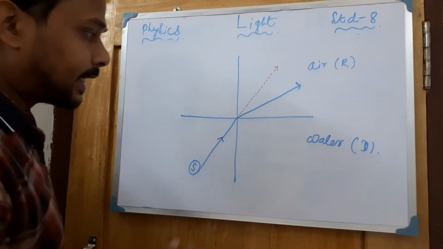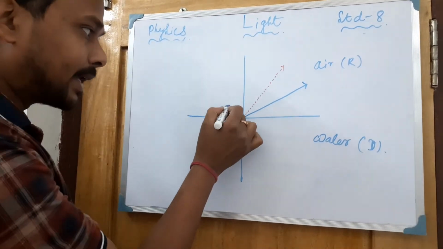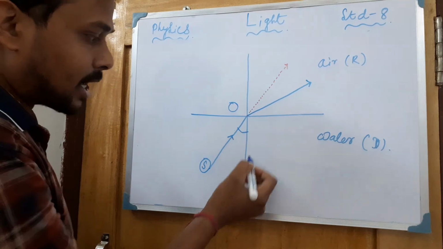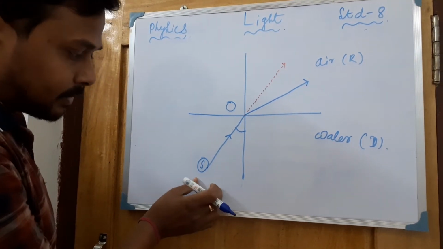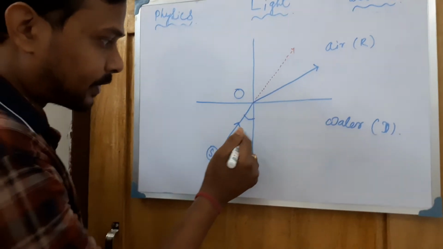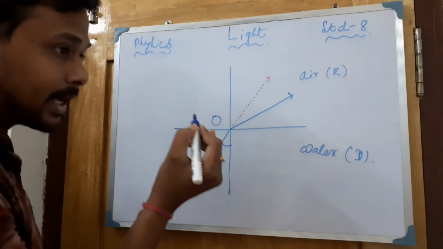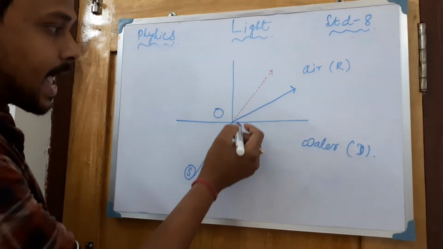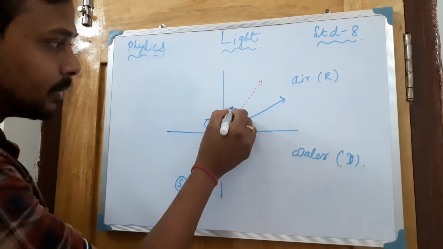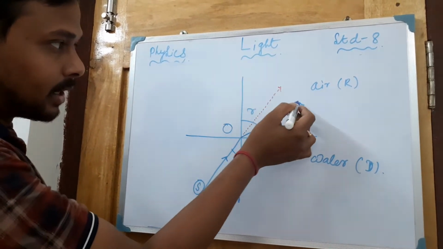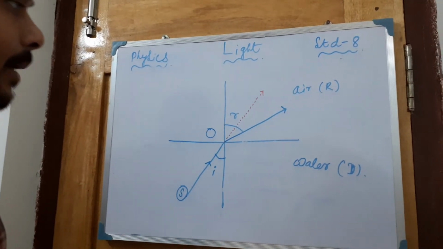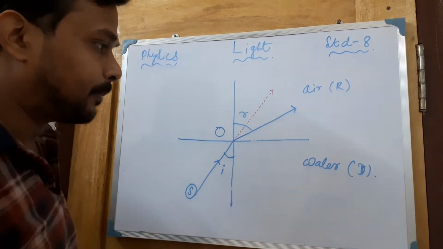So here we are getting two different angles. One is the angle between the normal and this ray, this angle will be I, the angle of incidence, and the other between the normal and this ray is the angle of refraction. So what is actually happening? We are getting the reverse phenomenon.